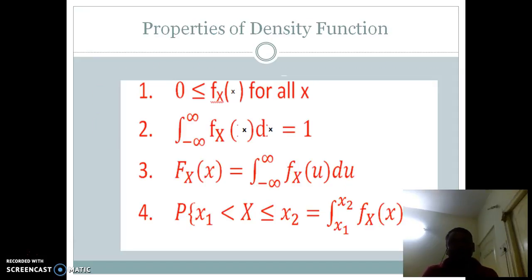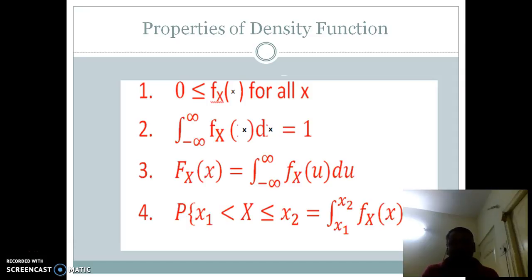Next, properties of a density function. 1. The density function is always non-negative. That is, fX of x is always greater than or equal to 0 for all x. 2. Integral of minus infinity to infinity fX of x dx is equal to 1. 3.